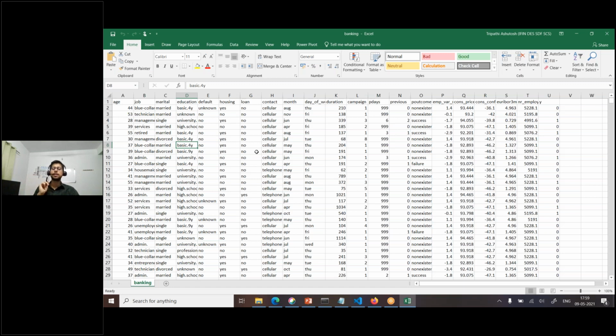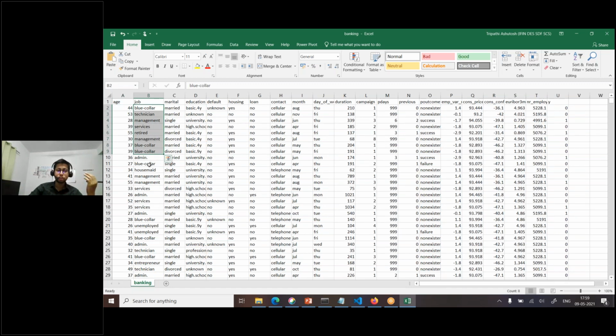For this, they will collect some data, like the age of the person, job type, which kind of job he is working in, marital status, education type, default, whether he has any loan or was a loan defaulter, whether he has a running housing loan or personal loan. These features tell the liabilities of the person. If he has a lot of liabilities, he may not opt for any saving scheme, right? If a bank comes with a new saving scheme and a person has a lot of liabilities, it will be difficult to invest further.